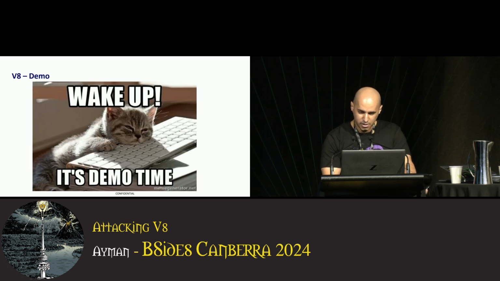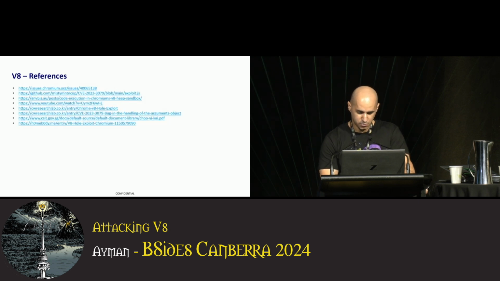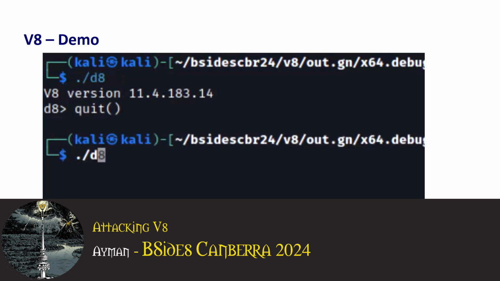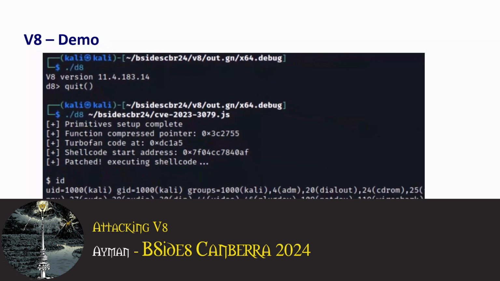Now, I had a live demo, but unfortunately, due to AV issues, I cannot show it. But I do have a recording, which is going to be very brief. Hopefully, you can see this. There we go. I run the d8. This is its version. It's an older version. Then I run the exploit. Boom. Drops into a shell.